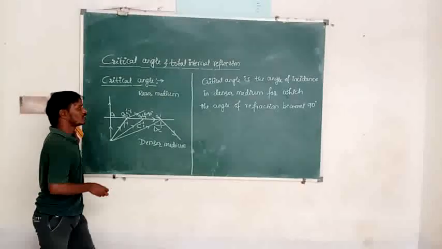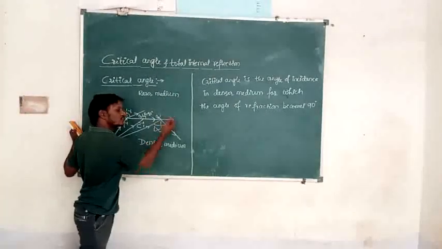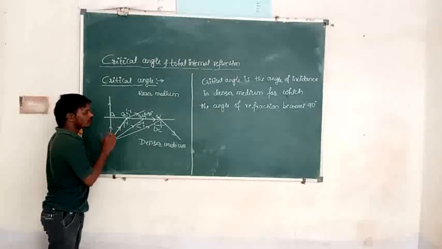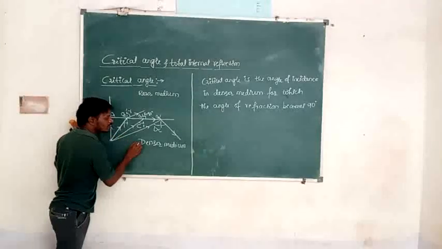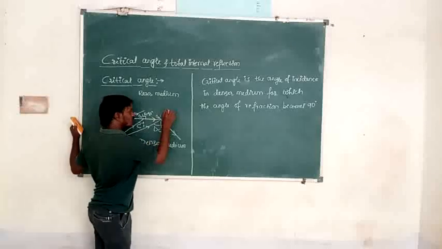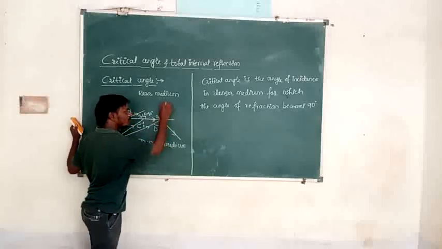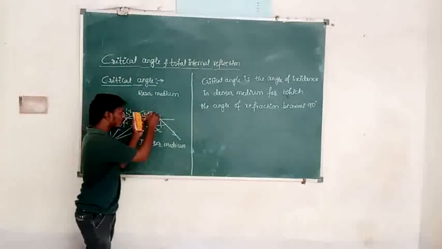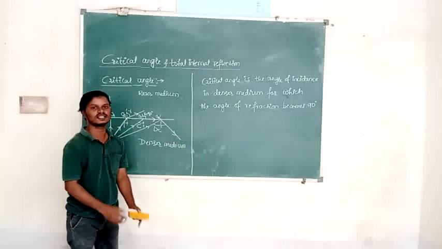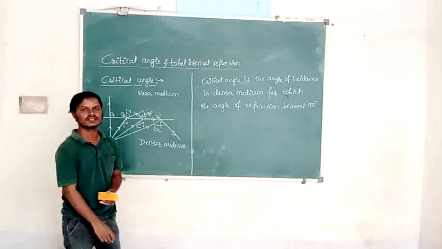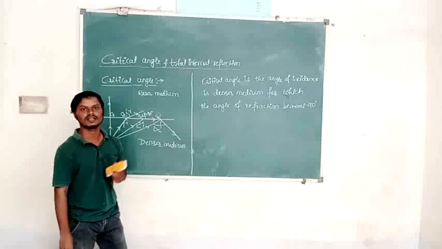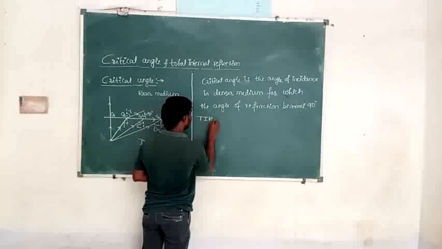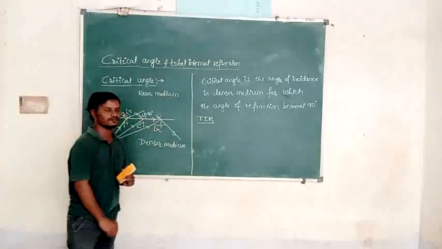Then what is total internal reflection? At the point O4, we are going to define the total internal reflection. When a ray of light passes from an optically denser medium to a rarer medium, and is incident on the interface between two media at an angle greater than the critical angle, the light completely undergoes reflection in the denser medium. This phenomenon of light is called total internal reflection of light.